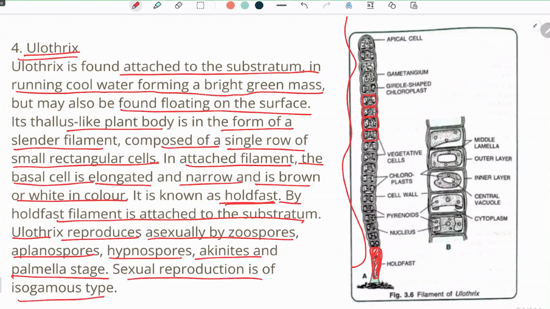Sexual reproduction is of isogamous type. What is isogamous type? It means the gametes are going to have similar structure. Either they can both be motile and the same in size, or they can both be non-motile but similar in size.